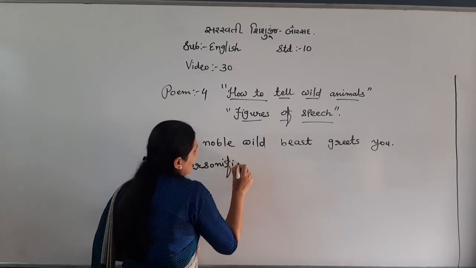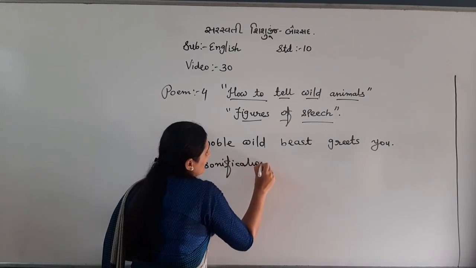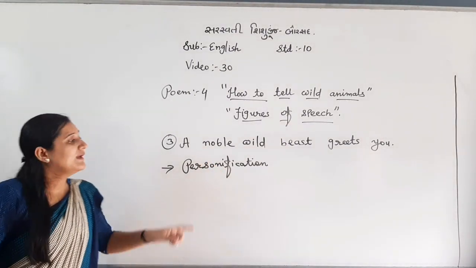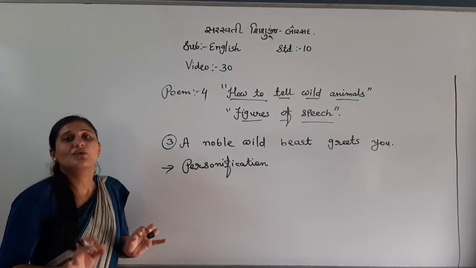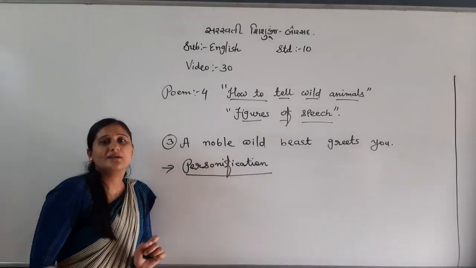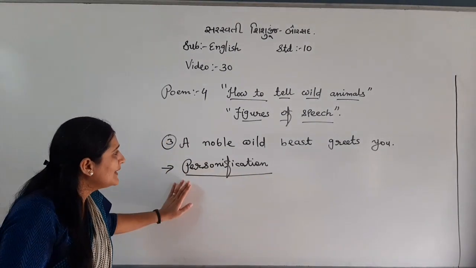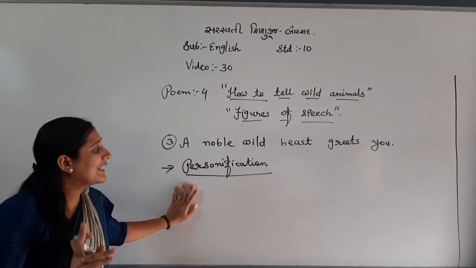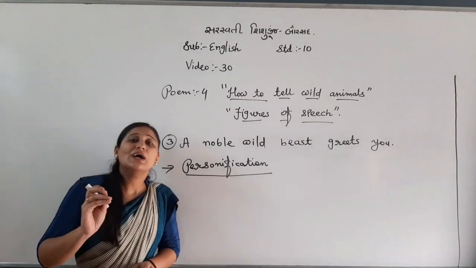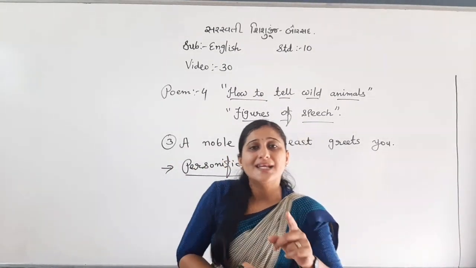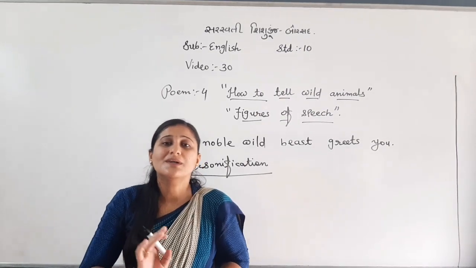Why? What is the definition of personification? It means non-living things or animals are given human action.